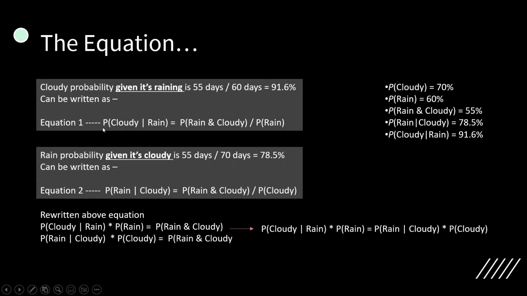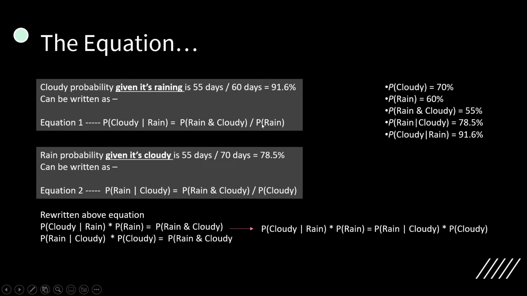So I would get equation 1 as P of cloudy given rain. In a similar way, the rain probability given it's cloudy is 55 divided by 70. So 55 is rain and cloudy, and cloudy is 70. So I would get the rain probability given cloudiness, which is 78.5%. So I got this other equation. Both of them have this common expression, this key: P of rain and cloudy, P of rain and cloudy.